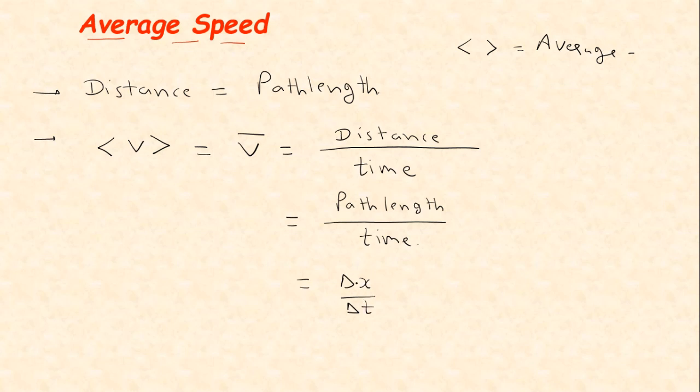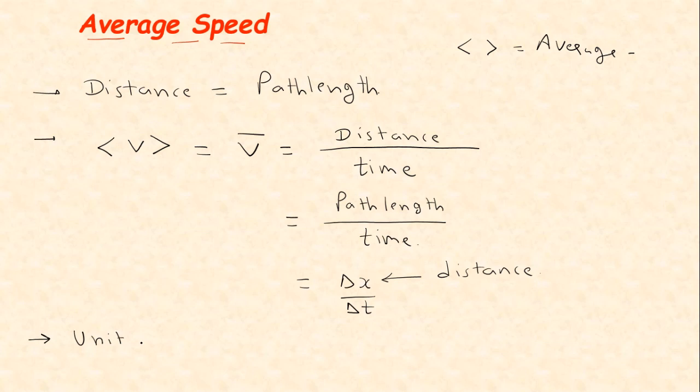We can write anything instead of delta x. We can also write delta r or delta y, delta z, whatever you like. But we have to mention that whatever thing we have written, over here I have taken distance, so I will write that it is distance, because in some cases when we are talking about average velocity, it may get mixed up. So therefore we have to always mention that delta x is the distance and delta t of course is time.